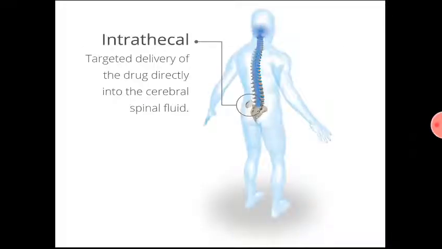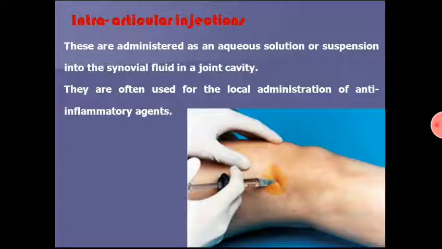That is the intrathecal. Intrathecal means administration of the drug directly into the spinal cord through an injection. Intrathecal administration is mostly favored for chemotherapy. So intra-articular. In cases such as rheumatoid arthritis, to decrease the inflammation, corticosteroids such as betamethasone sodium are administered intra-articularly.